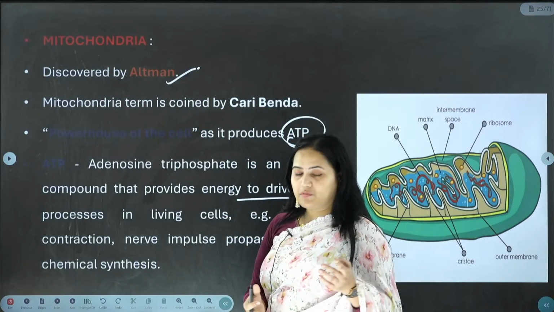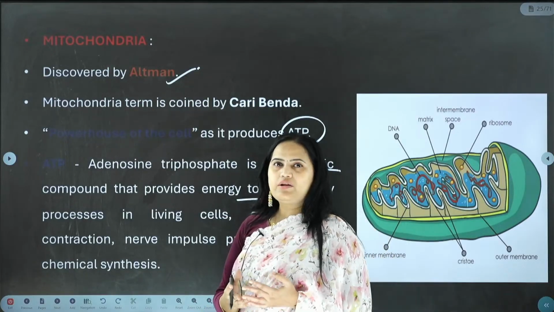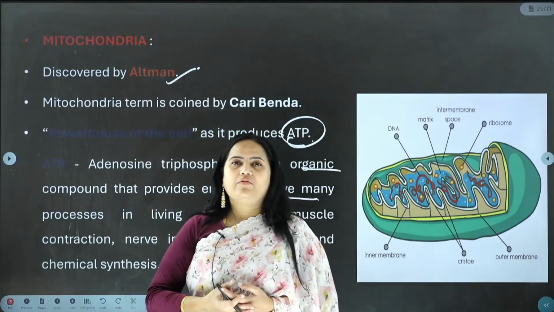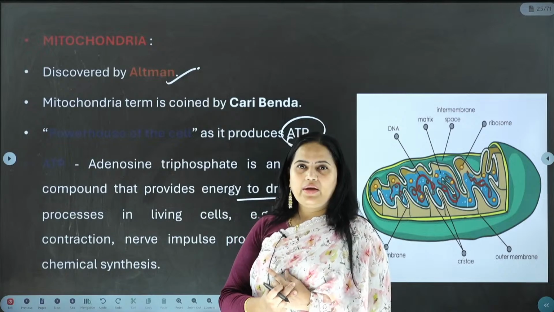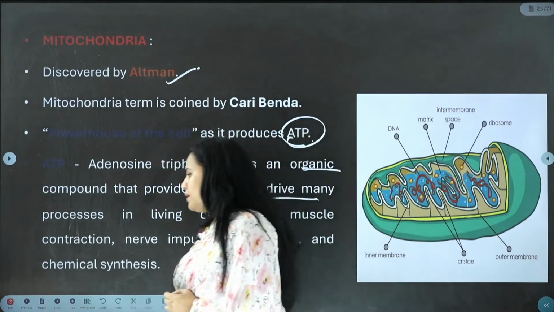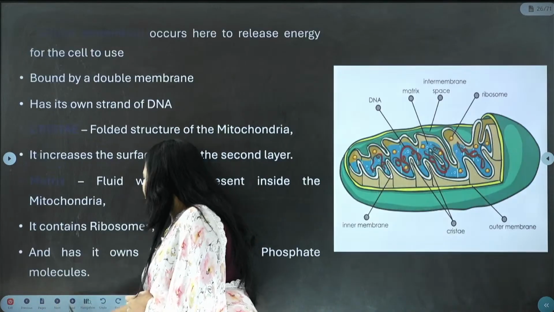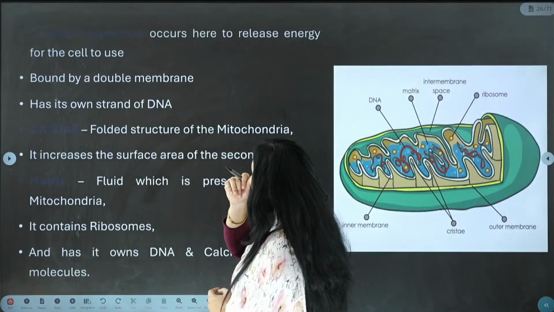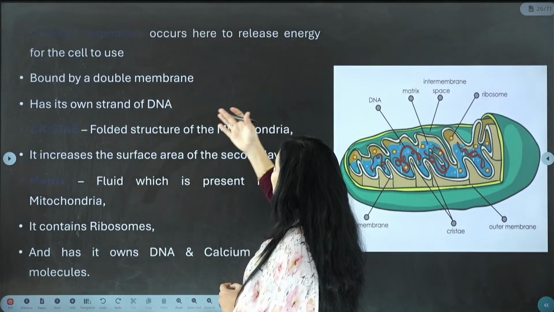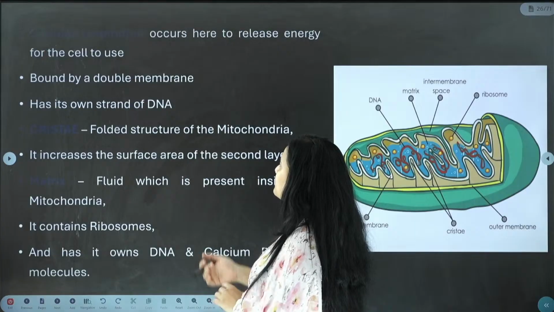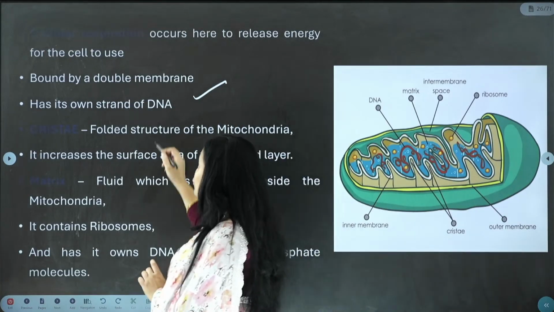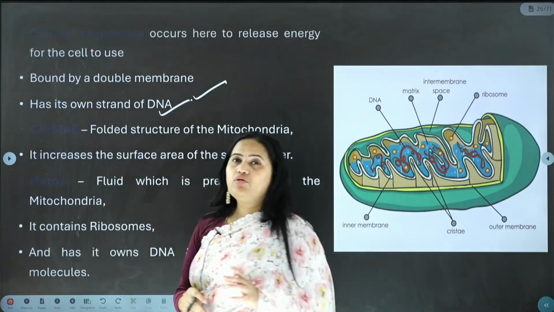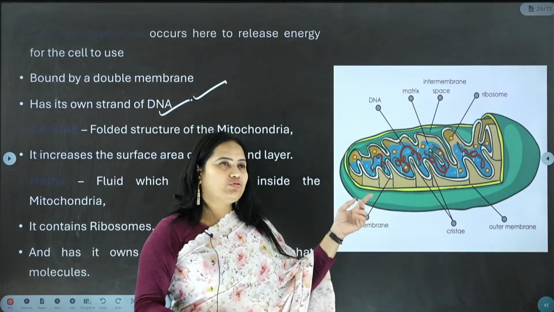If you are hitting the gym or sprinting, for all of that you definitely need some energy. From where is this energy provided? It is provided because of the ATP only, which we call adenosine triphosphate. It occurs here to release energy for the cell to use, and it is double membrane bound. Even the mitochondria has its own DNA.